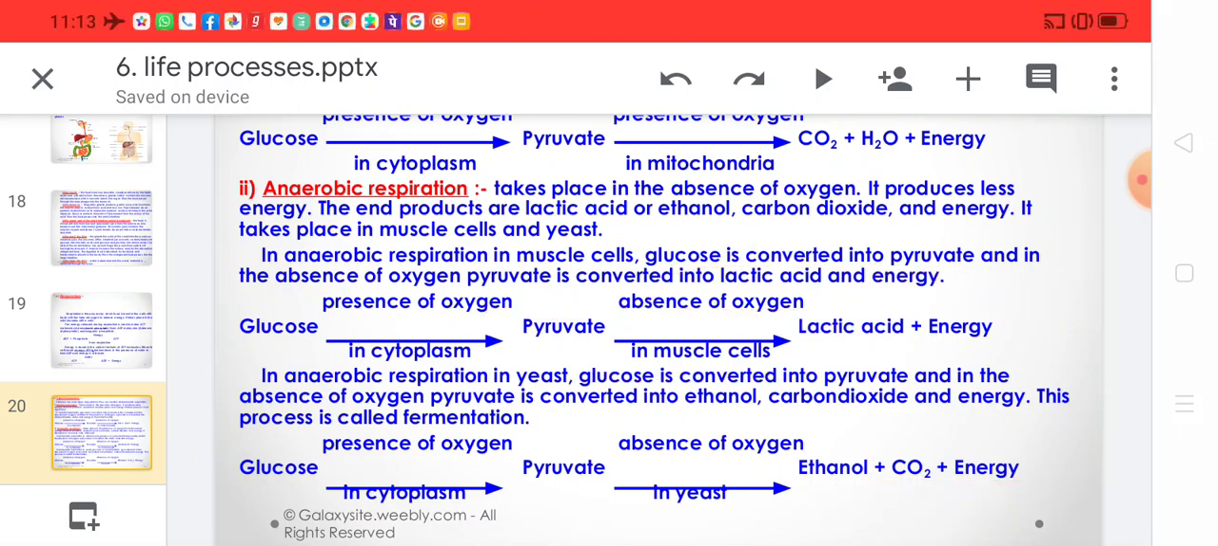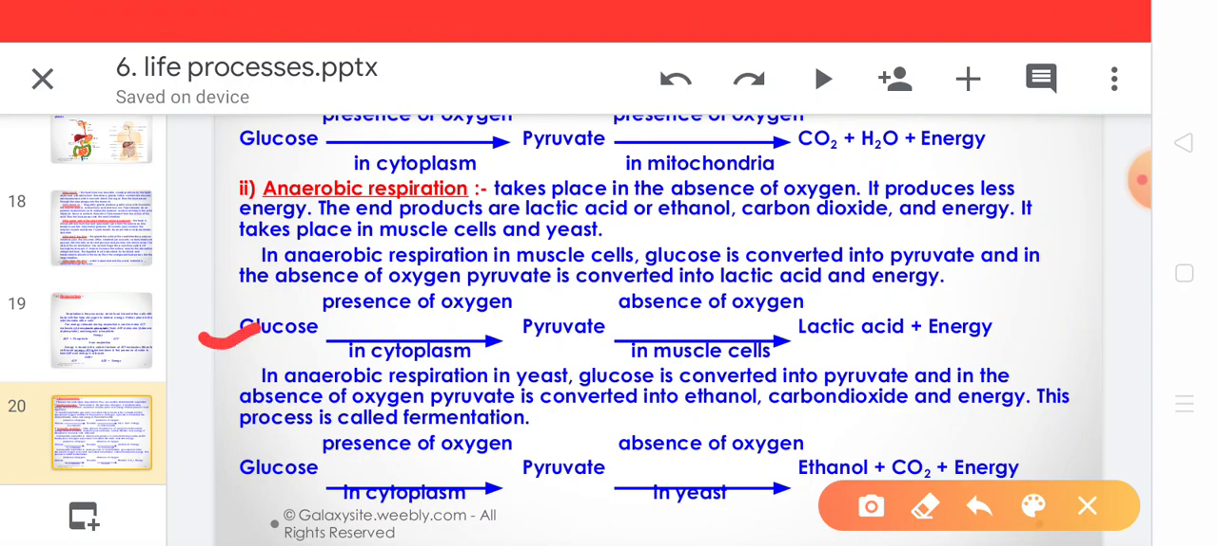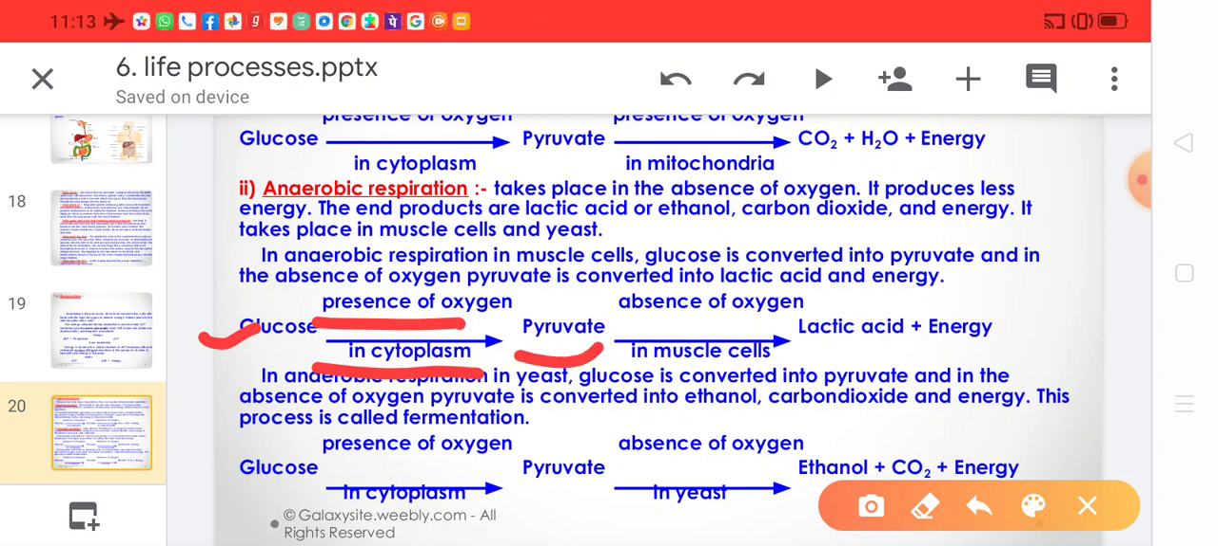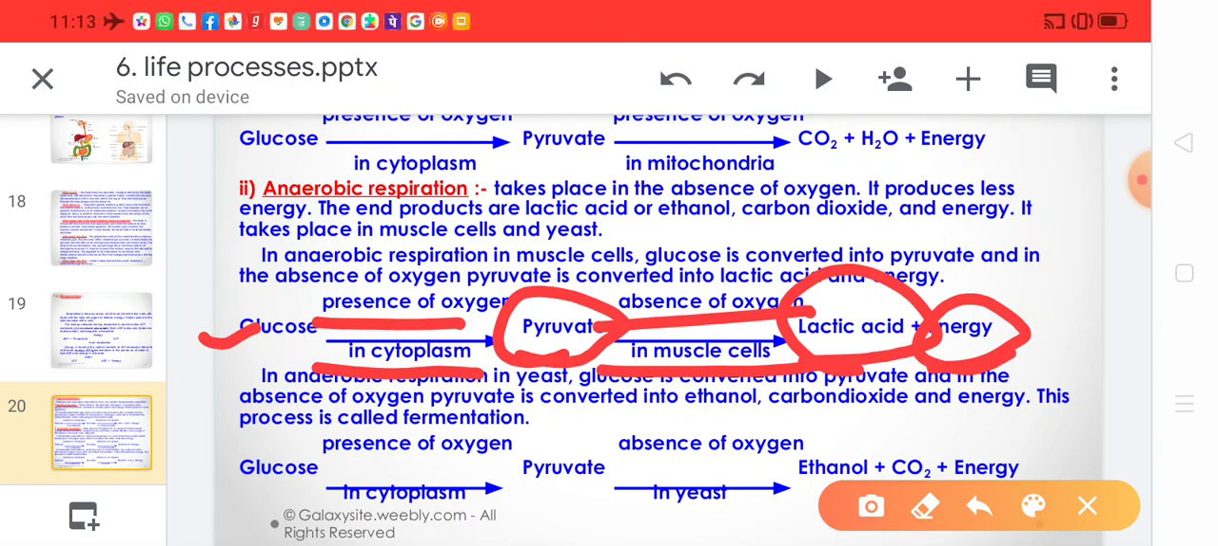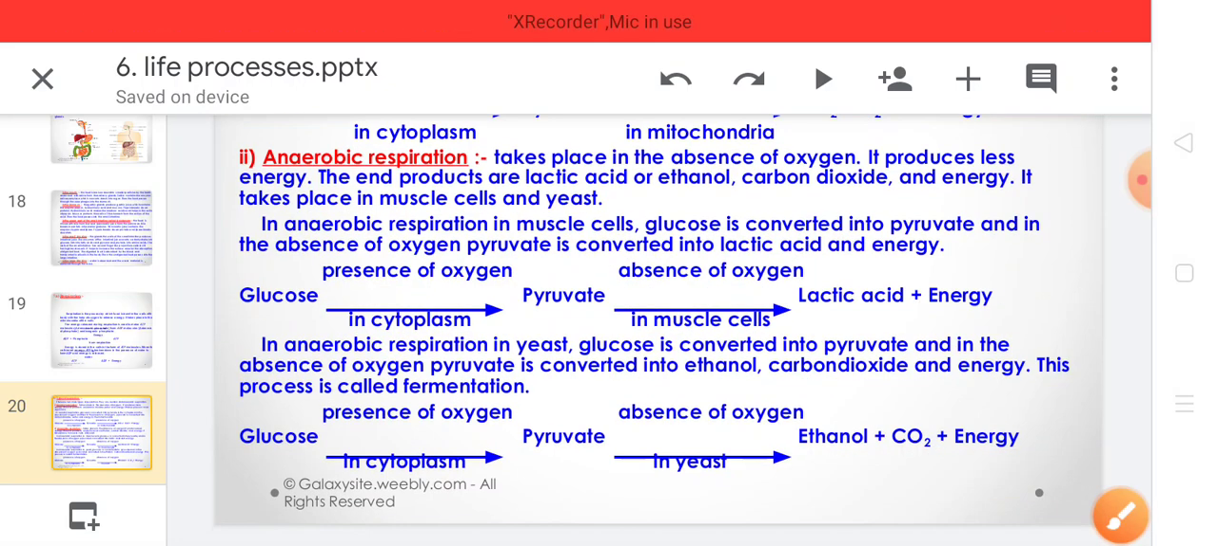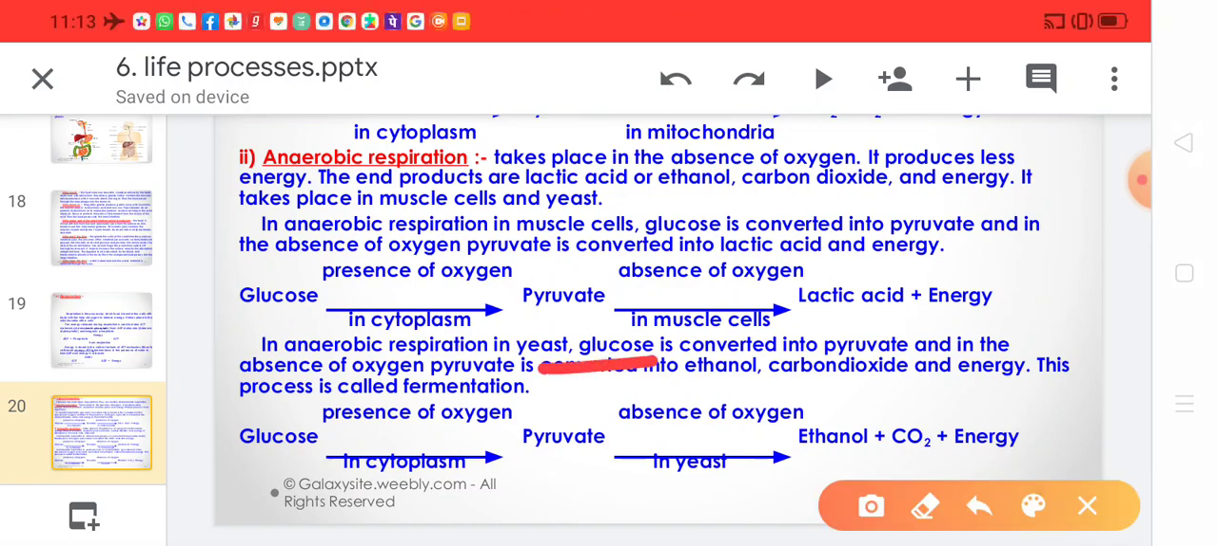Now look over here for the example. This glucose in presence of oxygen, it occurs in the cytoplasm. This glucose is converted into pyruvate. Now in absence of oxygen in the muscle cells, this pyruvate converts into lactic acid, and a small amount of energy is released.